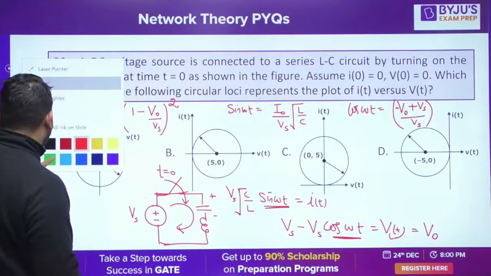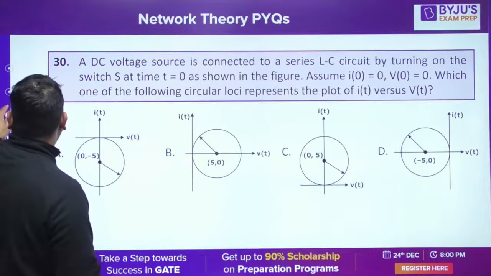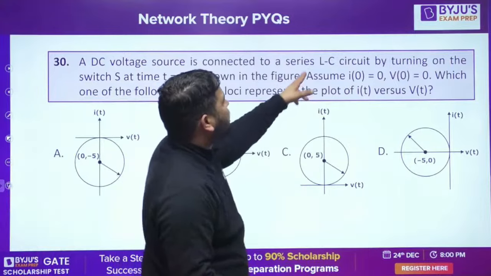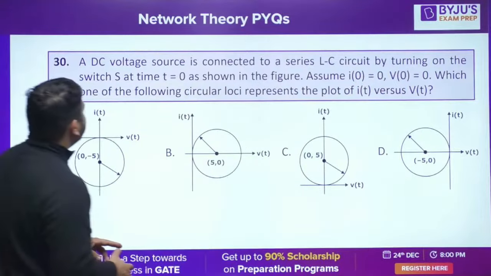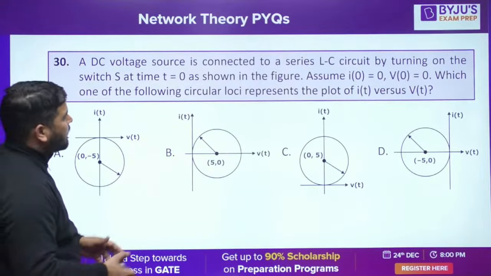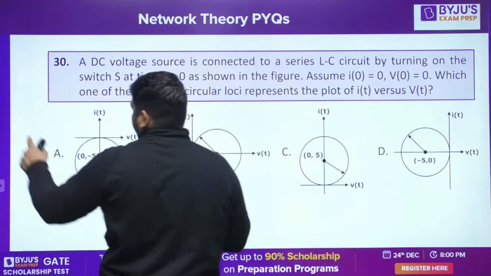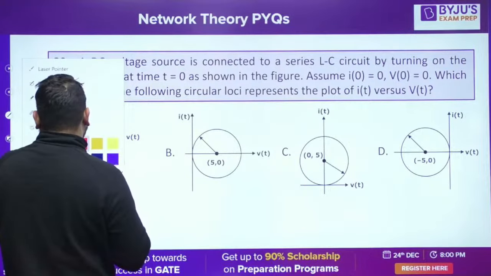Okay, wait a minute. Let me raise. Okay, this is the question, guys. Let me read this question again. A DC voltage source is connected across series LC by turning on the switch S at t equal to 0 shown in the figure. Figure is not shown. Where is the figure?